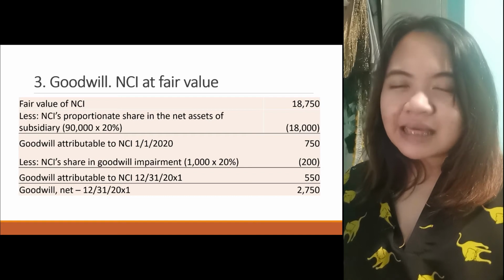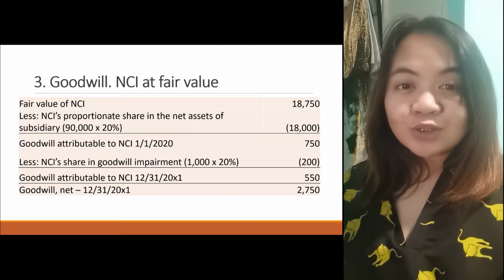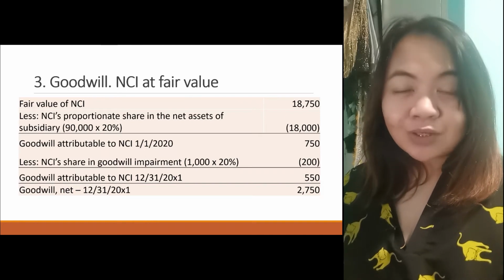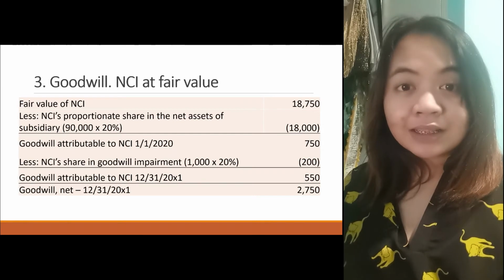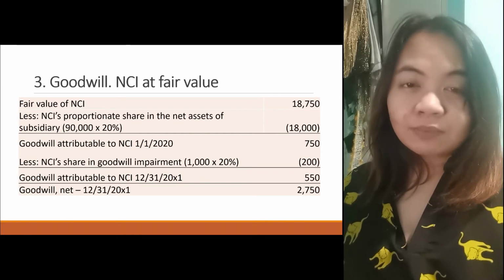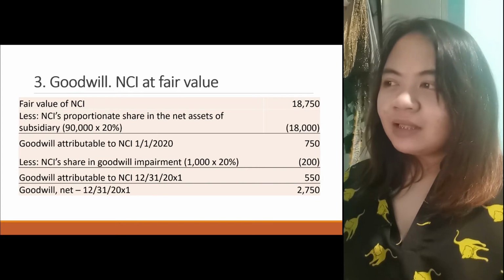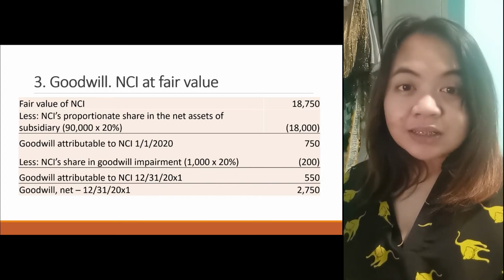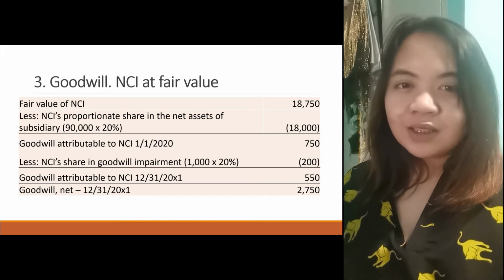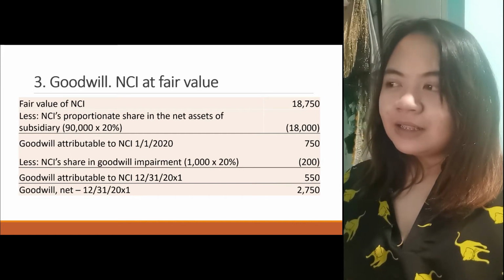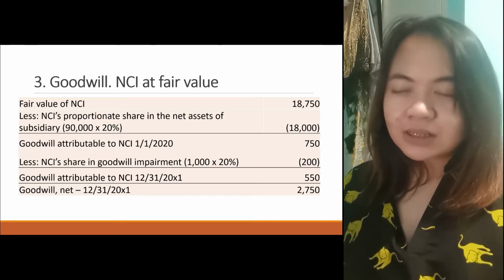When the NCI is measured at fair value, remember the computation that the consideration transferred is for the 80%. So, how do you go from 80% to 100%? You divide 75,000 by 80%. Then multiply by 20%, and you'll get 18,750. Then we less the proportionate share of the NCI in the subsidiary's net assets, which is 20% of 90,000. You'll get 18,000. Then, goodwill attributable on acquisition date is 750 for the NCI.